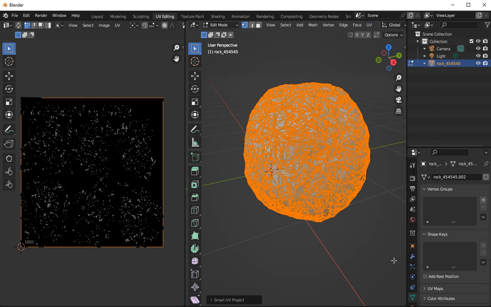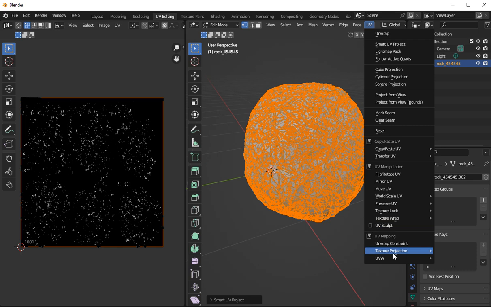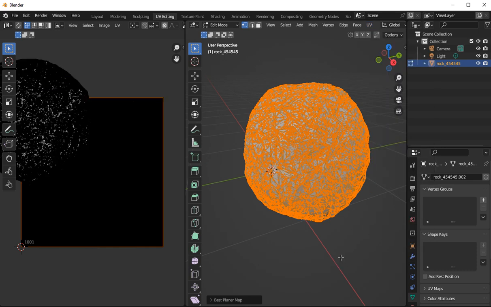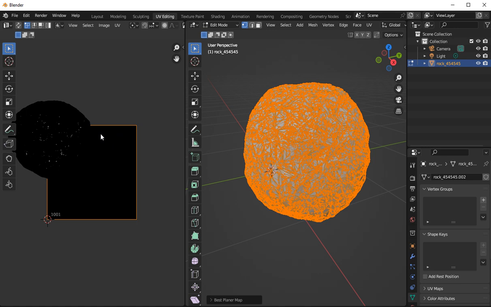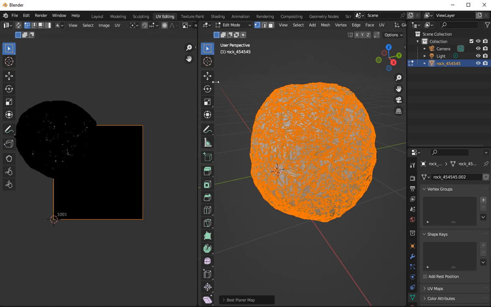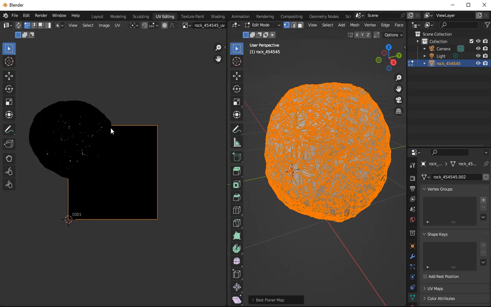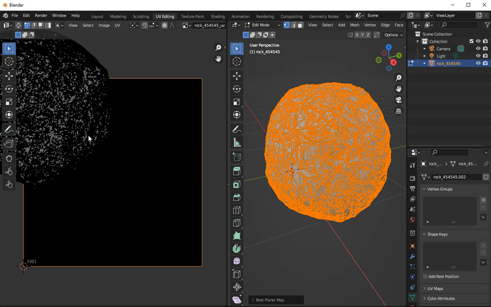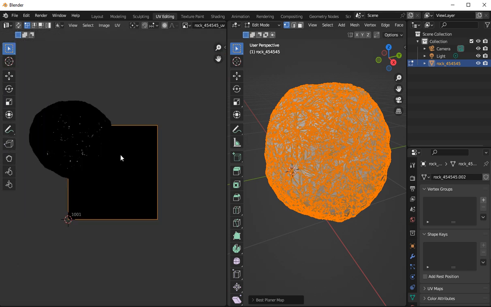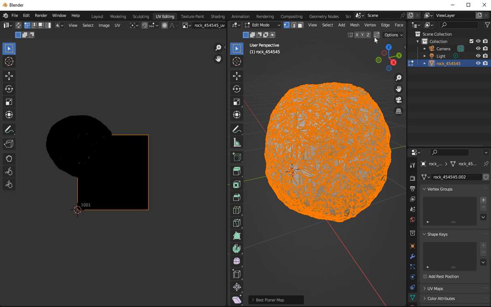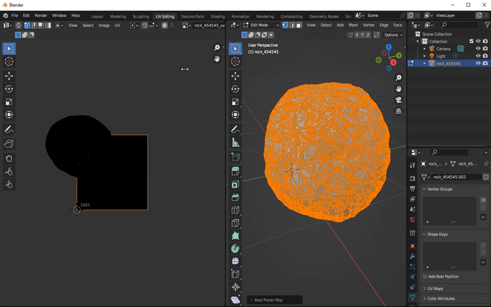You can box map it. So if you come down here, you can go best planar. Let's try that. Let's click that. Now, of course, that's not bad because that actually gives you the actual rock. But if it's off the texture like that, you can only see one side of the texture, so it's not really any good. So I'm thinking, I don't really want that texture.